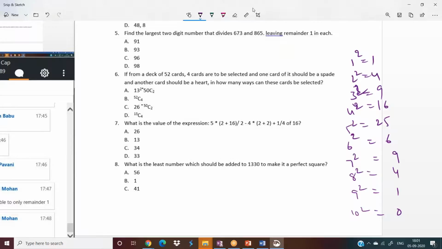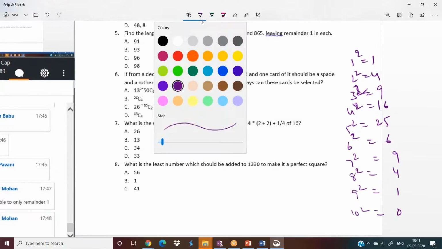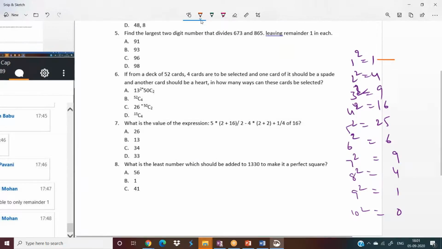If you look at the units place digit of all square numbers, a square must end with either 1 or 4 or 9 or 6 or 5. So 1330 is already there.